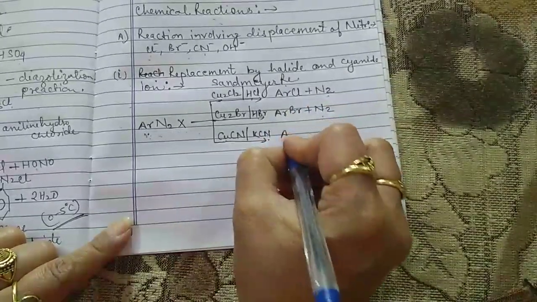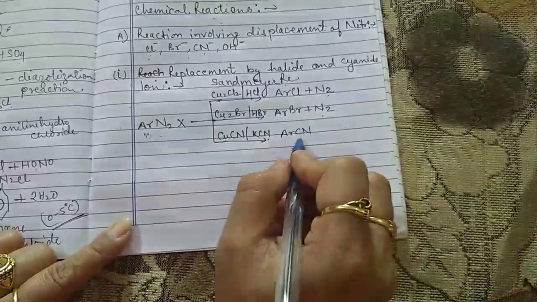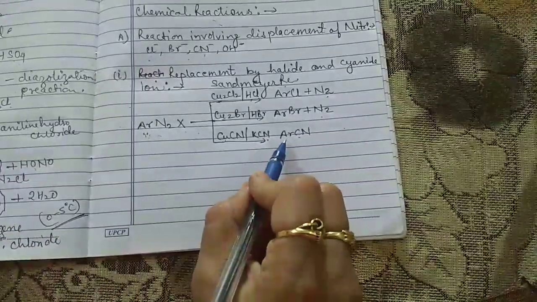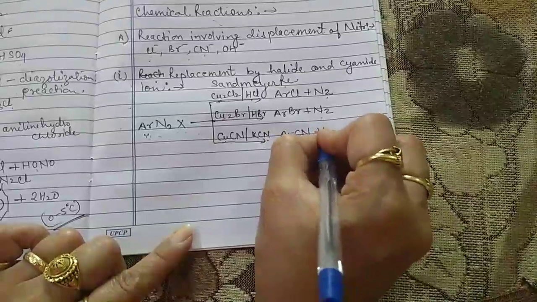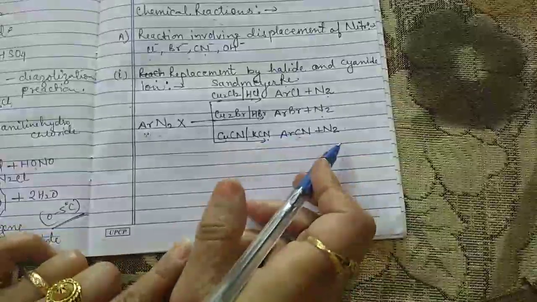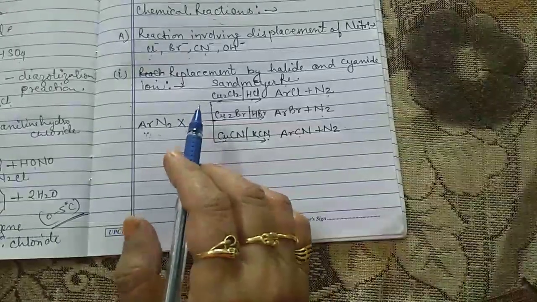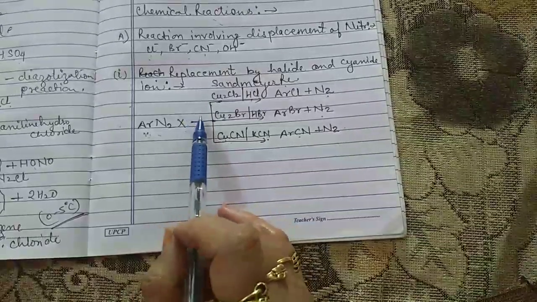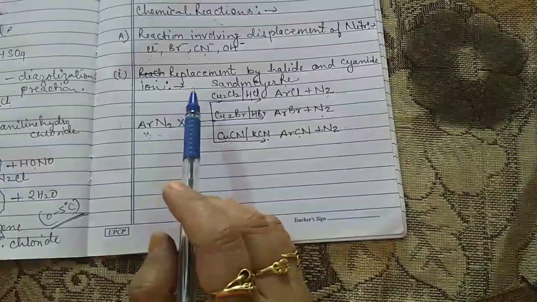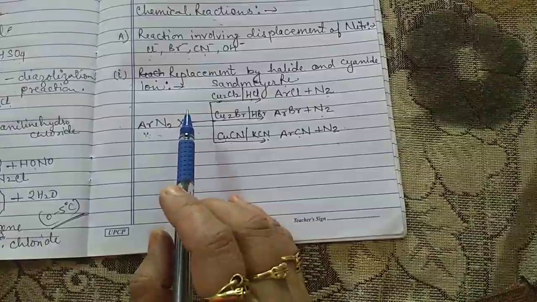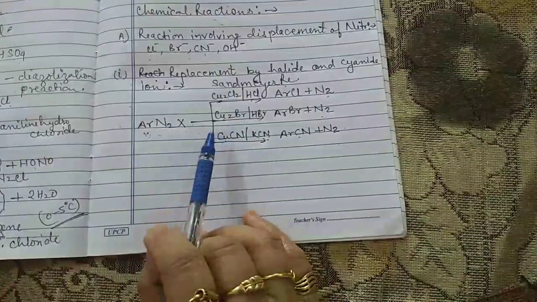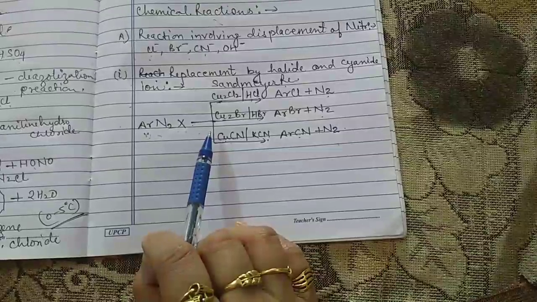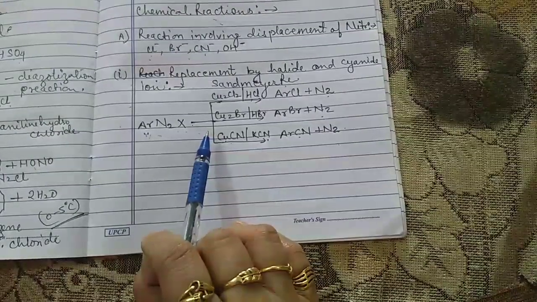Again here ArCN, the cyano group is easily attached to the benzene ring, plus nitrogen liberated. The chlorine or the bromine can also be introduced in the benzene ring by treating the diazonium salt solution with the corresponding halogen acids in the presence of copper powder.